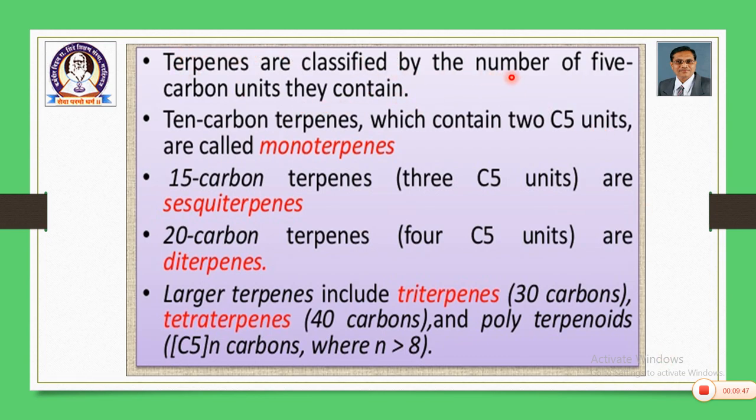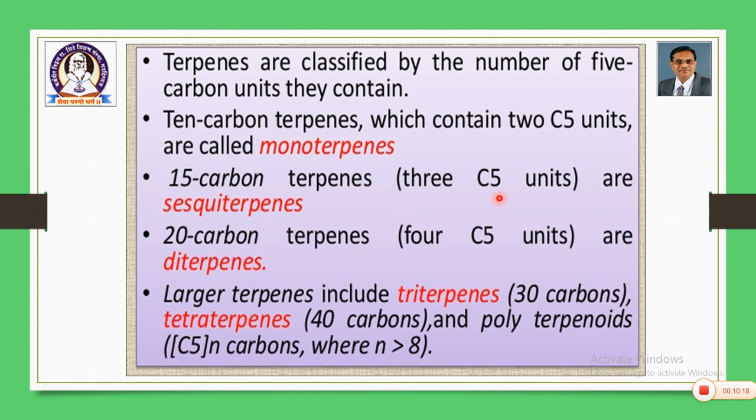Terpenes are classified by considering the number of building blocks. Terpenes are classified by considering the number of 5 carbon units they contain. A 5 carbon unit is an isoprene unit. When 10 carbons are there, 10 carbon terpenes, meaning they have 2 isoprene units, which contain 2 C5 units, are called monoterpenes. Again, you can convert this information into MCQ type questions. So, monoterpenoids or monoterpenes contain 2 isoprene units or 10 carbons.